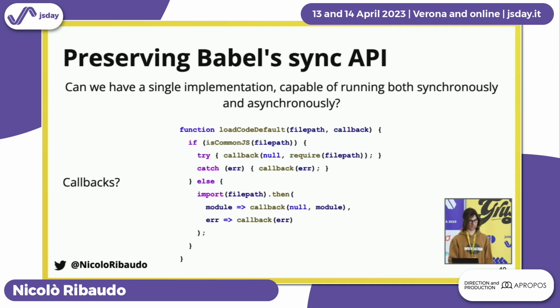We initially thought about maybe callbacks, where you pass a callback and then you can either call it synchronously or asynchronously, but we all fell in love with async await because it makes it much easier to run async code compared to callbacks. Callbacks don't really work well with loops and conditionals. So could we do something better?